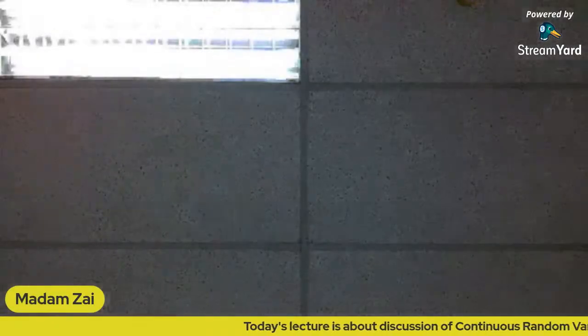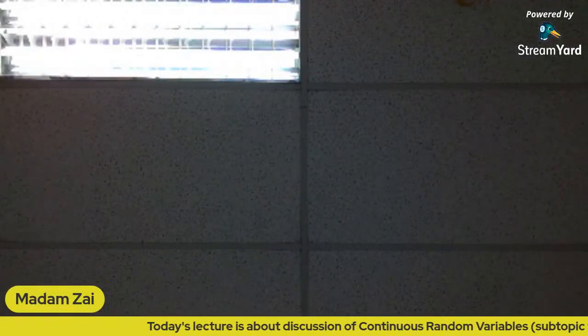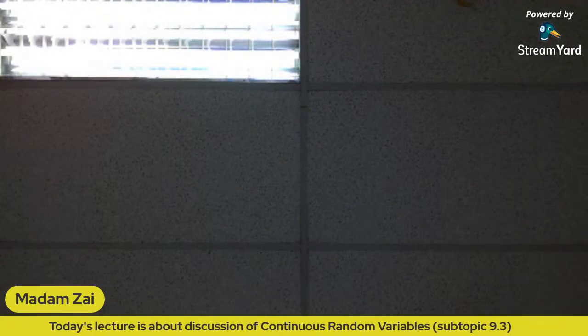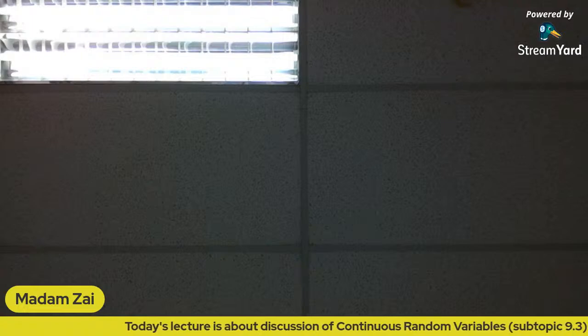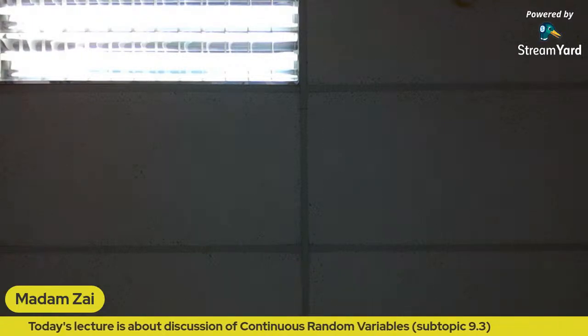It's still called PDF, but rather than calling it probability distribution function, it will be called probability density function.